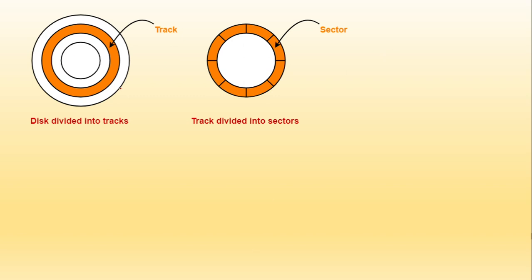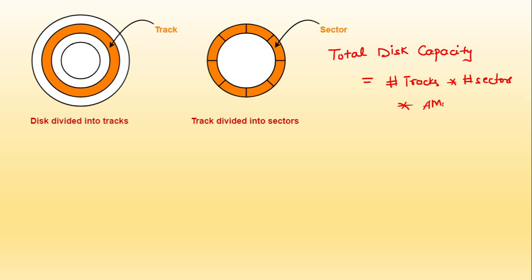total disk capacity is equal to number of tracks into number of sectors into amount of data stored in each sector. This is how you will calculate. Yes or no? Think and try this.